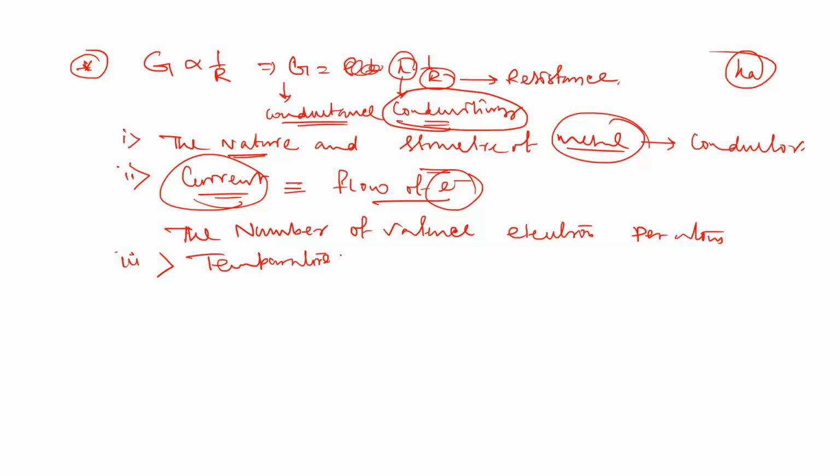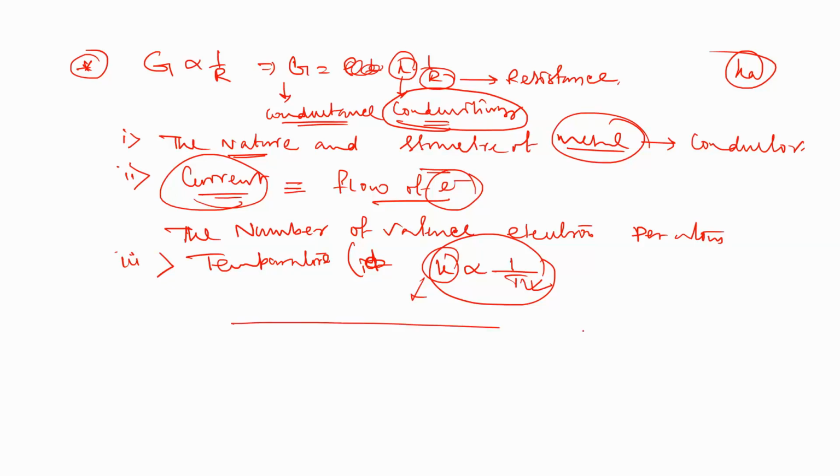The conductivity value, this K value, is inversely proportional to the temperature. When the temperature is increased, the conductivity value decreases. Why am I saying that? Suppose this is a sodium metal.